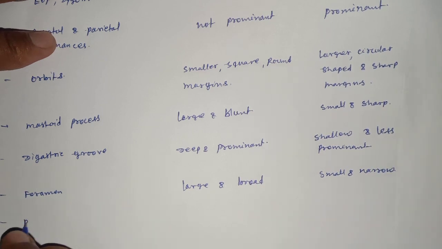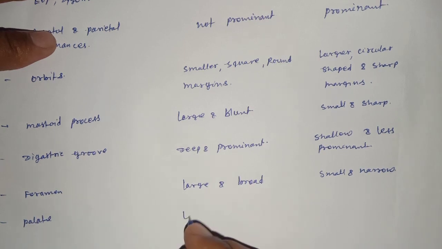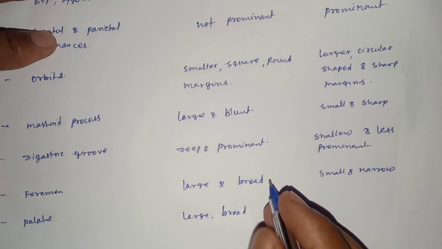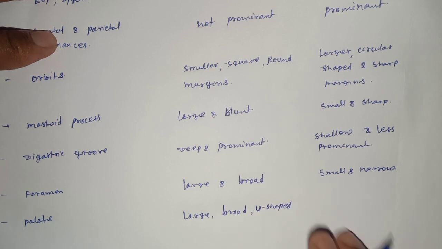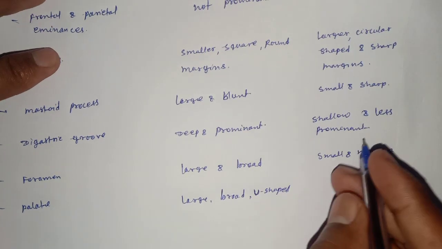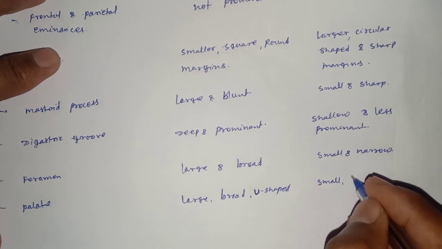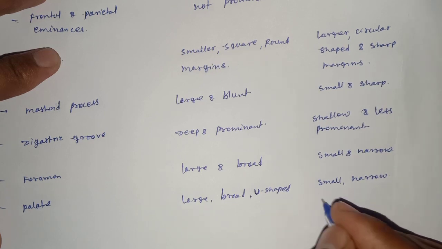And palates: palates are large, broad and U-shaped in males, and in females small, narrow and parabolic.